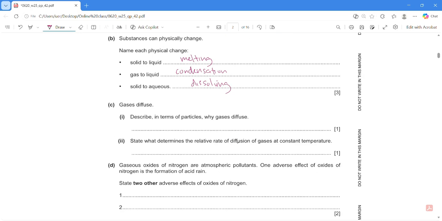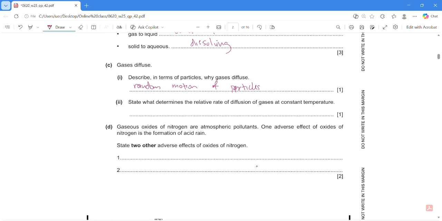Question C, gases diffuse. Describe in terms of particles why gases diffuse. Because of the random motion of particles. Okay, the particles of gases, they are free to move in all directions. That's why they can diffuse easily. C2, state what determines relative rate of diffusion at constant temperature. So it is relative molecular mass. Okay, the heavier the particles, the slower it diffuses.